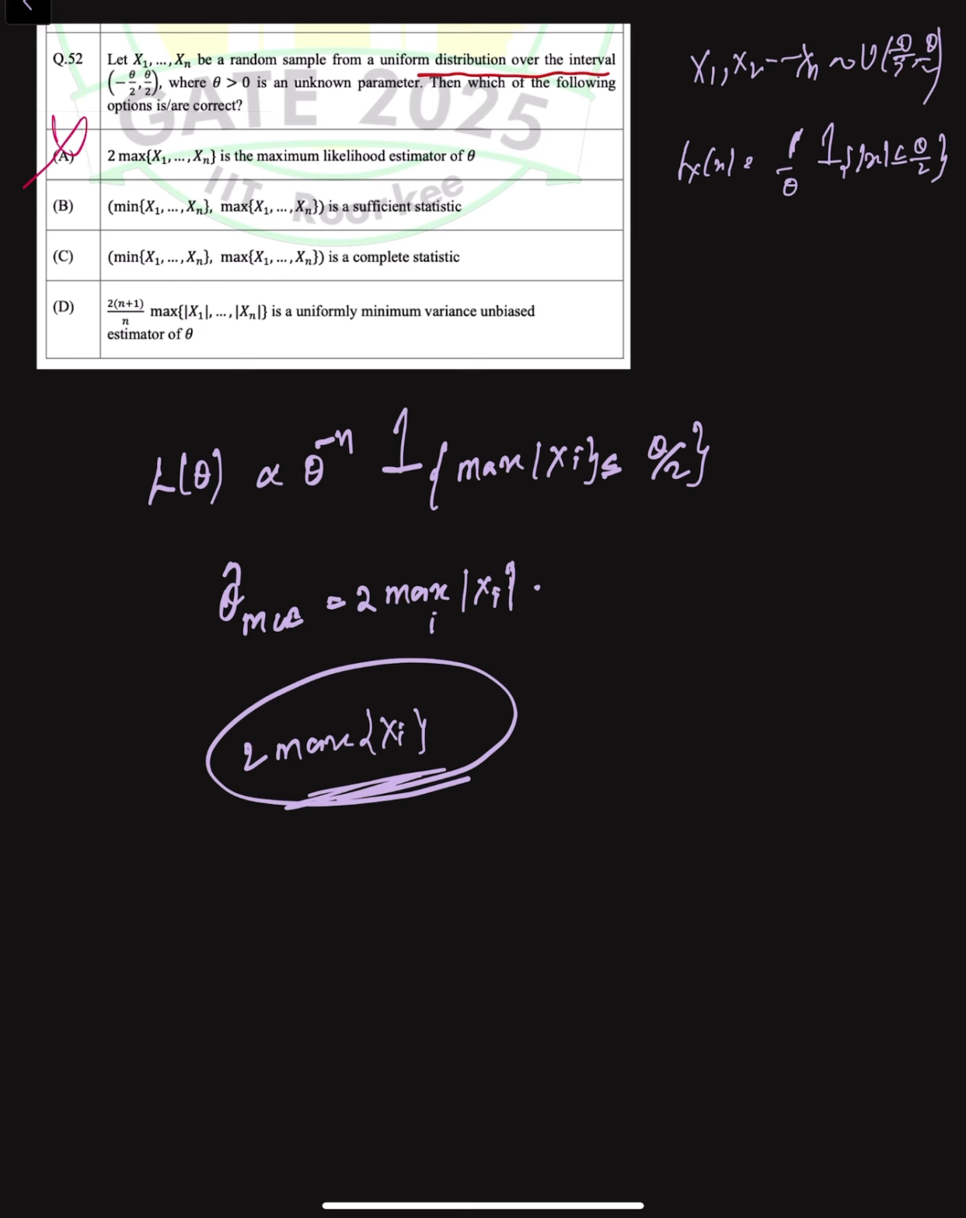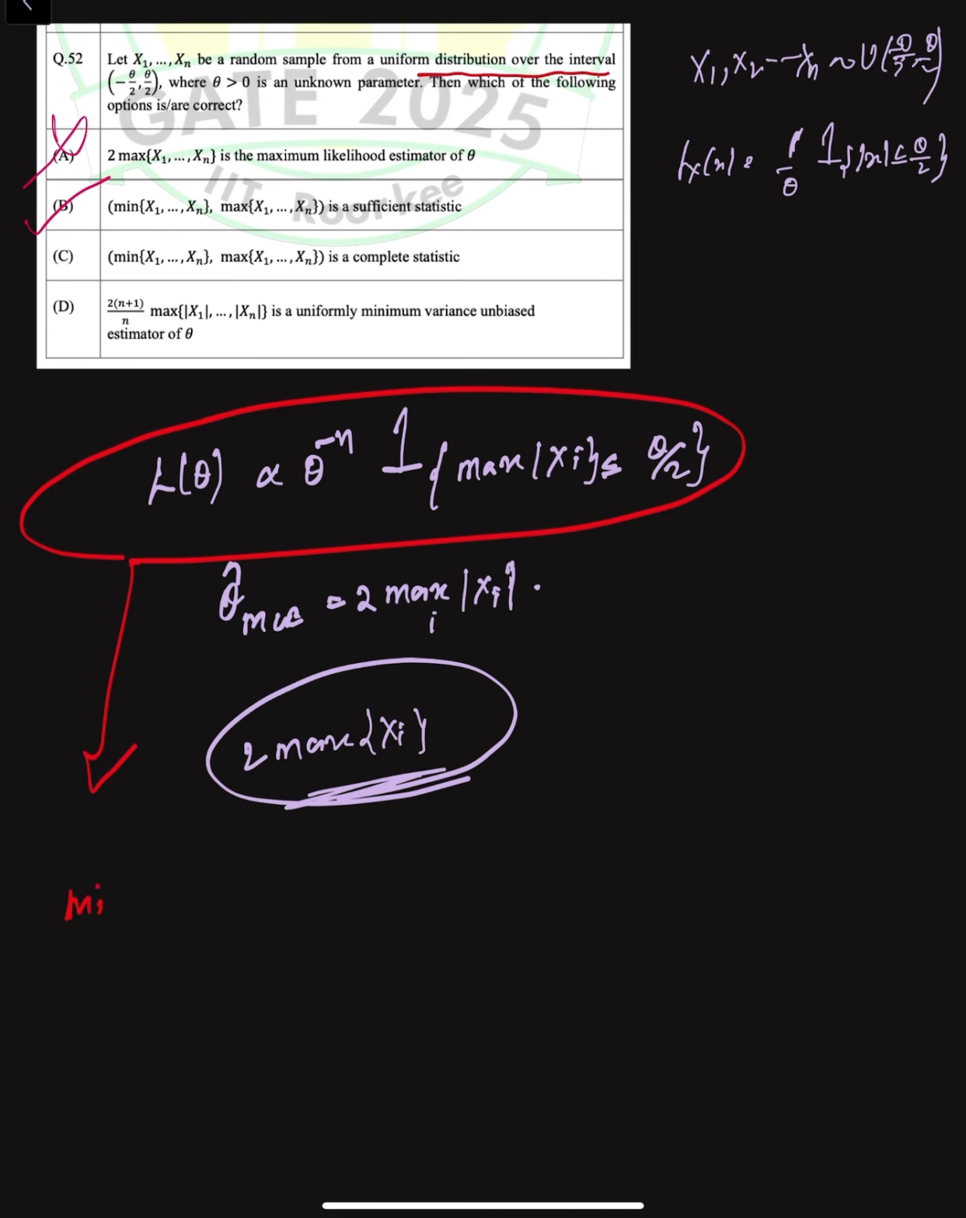If you consider the second option, the minimum of x1, x2 and so on xn and the maximum of x1, x2 and so on xn is a sufficient statistic. This is true because the joint density depends on the sample only through this minimum of xi and maximum of xi. So by the factorization theorem, we can see that this min comma max is sufficient. Indeed, it's also a minimal sufficient statistic. So option B is correct.